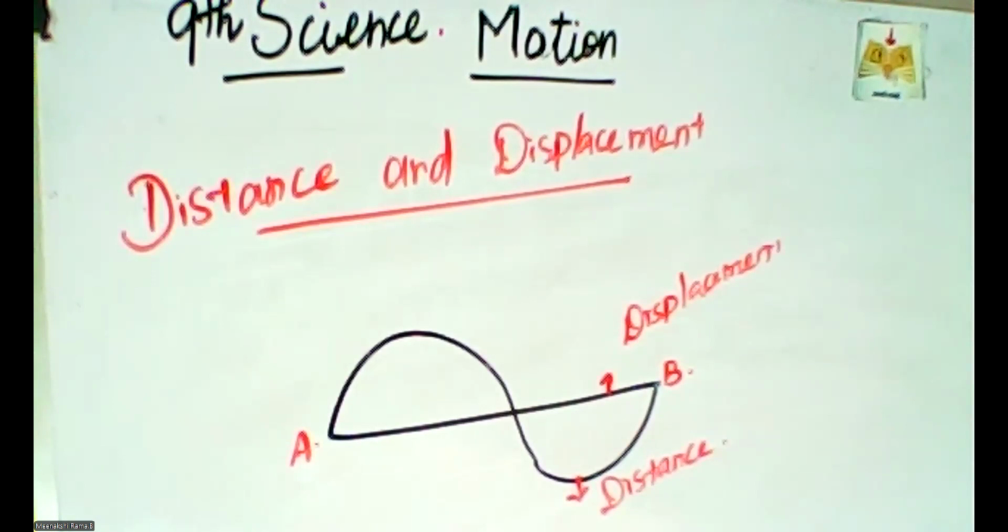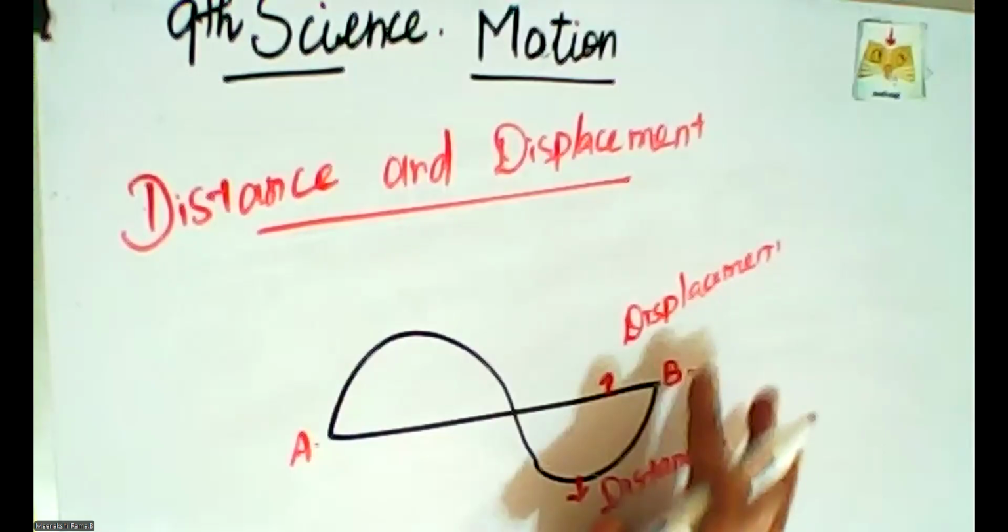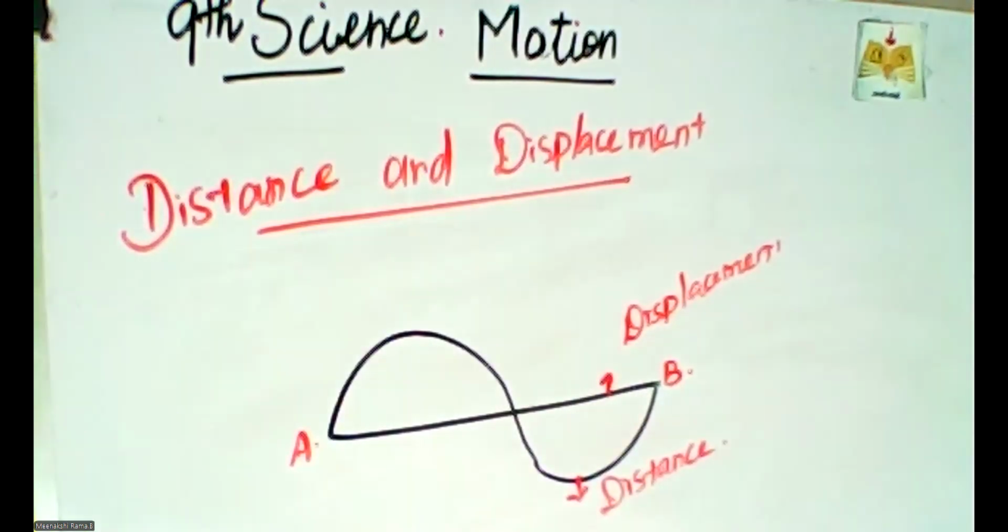Distance is nothing but the total length of the path, the different kinds of paths. When we travel from home to school, we have different kinds of routes. One is a shortcut, another is the main roadway, another is the highway. Like that, there are different ways we reach the school, so depending upon the timing we choose the path.